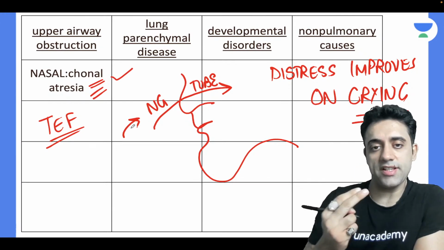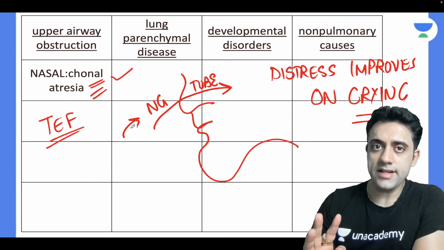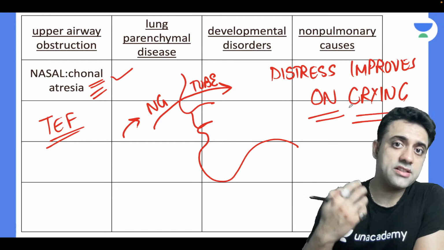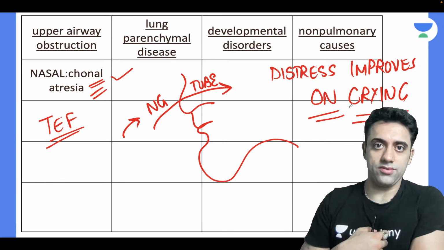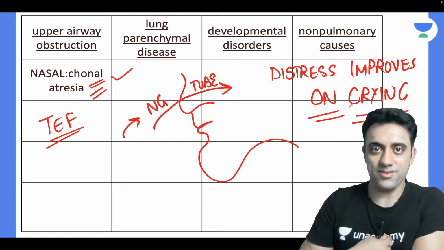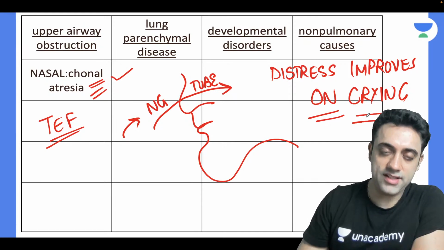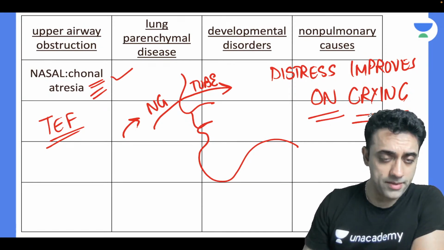Number two, distress. If the baby is quiet, the distress increases, and the distress and cyanosis improve on crying, because once the baby cries, he takes a breath also. Through the nose he can't take a breath, so through the mouth he takes a breath, right? So number one, very importantly, we have choanal atresia. That is the first differential diagnosis of a case of a baby having distress.